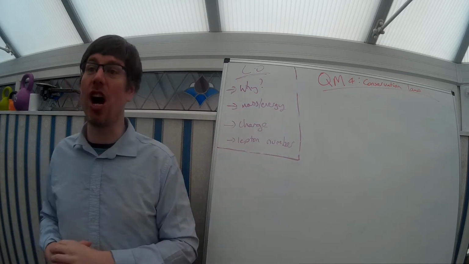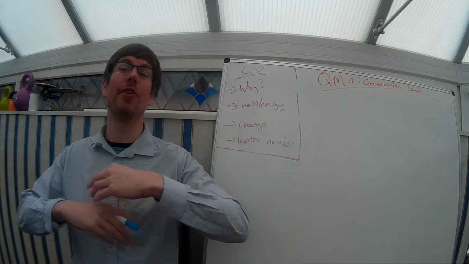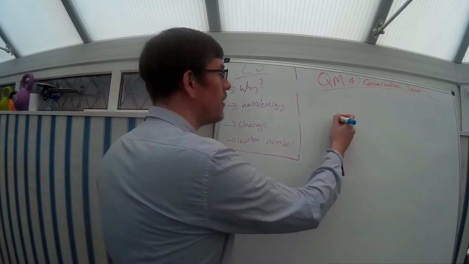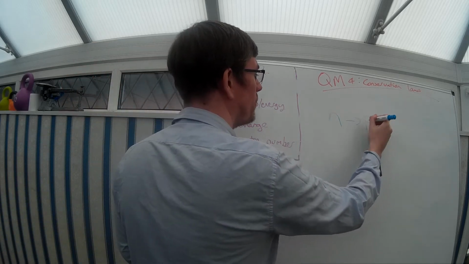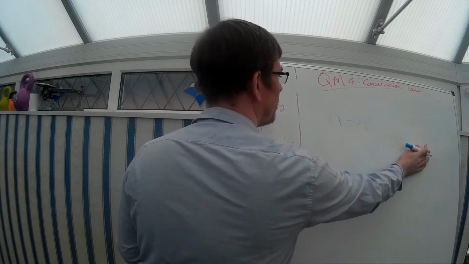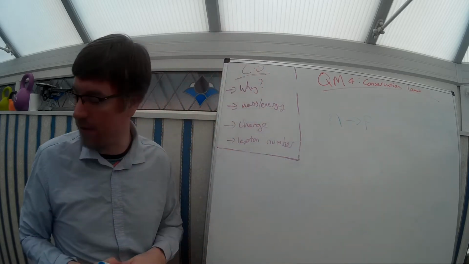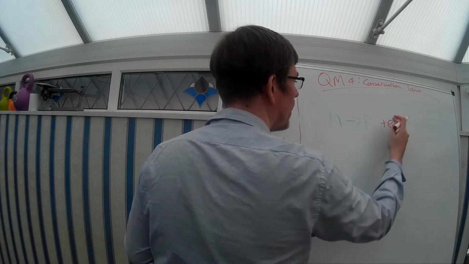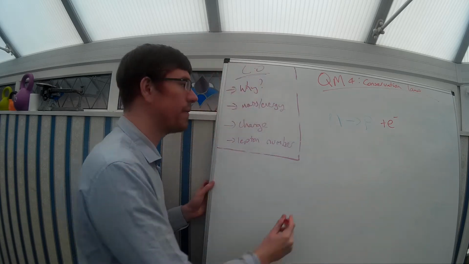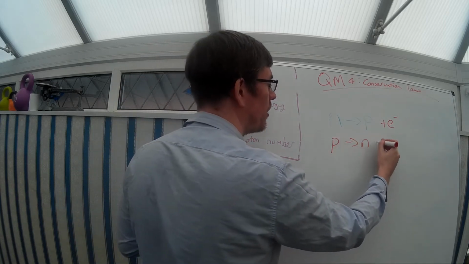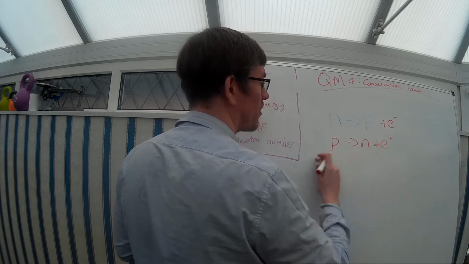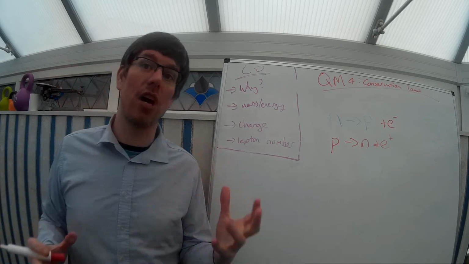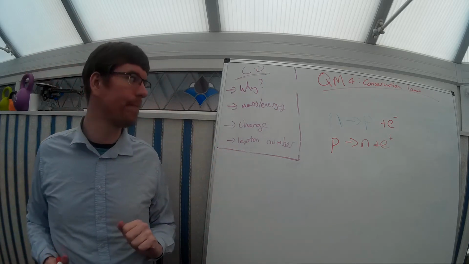So, charge. Charge is also conserved throughout the universe. We've seen this in the previous video. When a neutron turns into a proton, well, we've got no charge before, so we're going to want no charge afterwards. So we're going to have to add an electron. And then we've got no charge before, no charge afterwards. When a proton turns into a neutron, well, we're going to need a positive electron again to balance out the charge. So charge, always, always conserved.